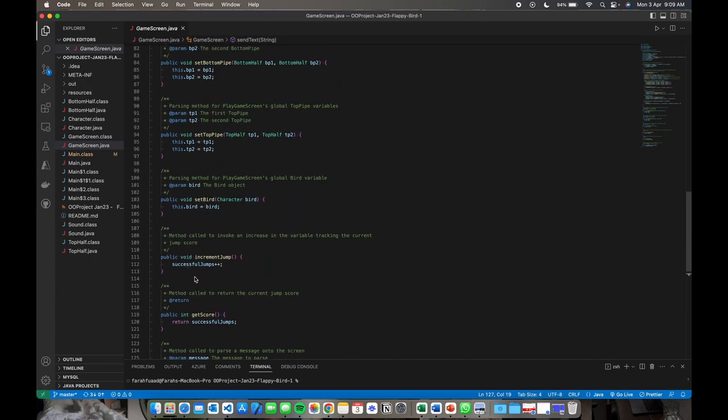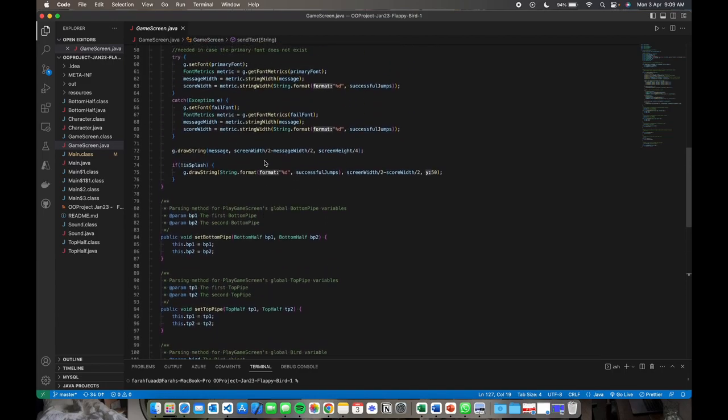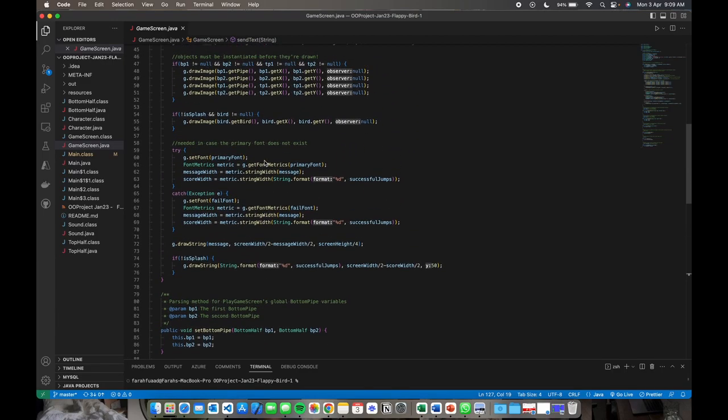And then if we take a closer look at this class, there are some OOP principles present in this code, which, first, is encapsulation. In this code, the game screen class encapsulates various attributes and methods, including the screen width and height, the current score, the bird, and also the pipe objects.